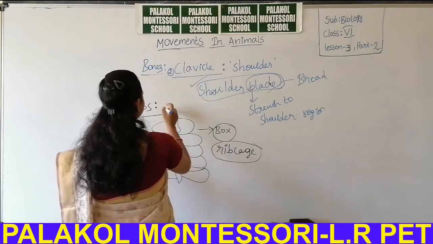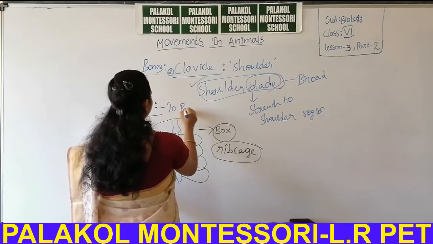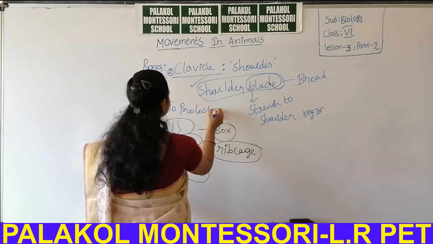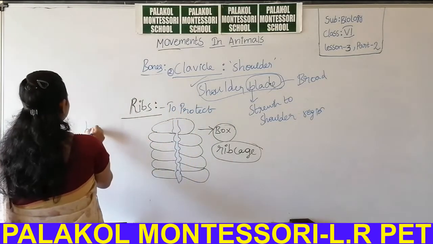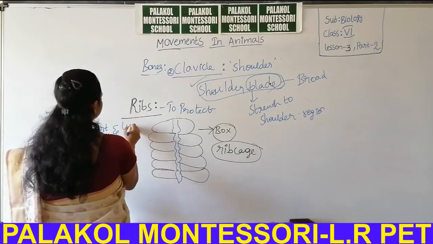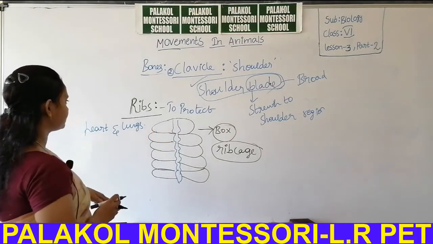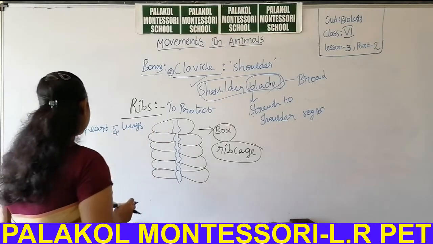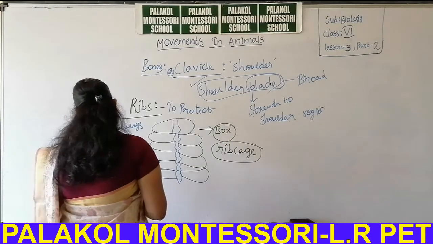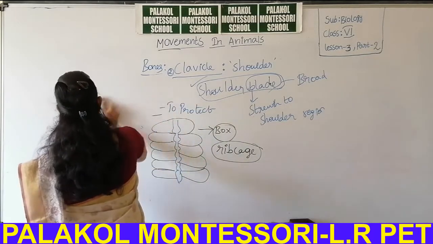What is the importance of the ribs and rib cage? To protect the heart and lungs. This is about the ribs. Next, backbone.